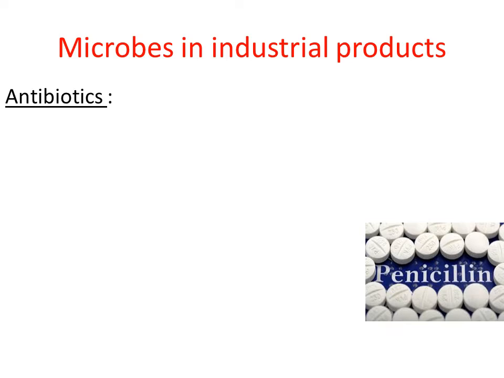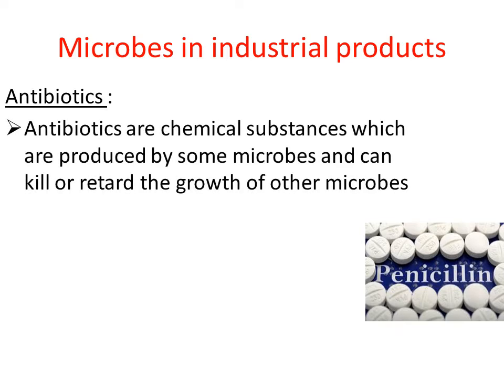So, antibiotics are nothing but what? They are chemical substances. These chemical substances are produced by some microorganisms. Microorganisms are very essential here because they are used to produce these chemical substances, and these chemicals are used to kill or retard the growth of other microbes. So why are we using antibiotics? We are using antibiotics to kill other microorganisms. Commonly, antibiotics are used to destroy bacteria.